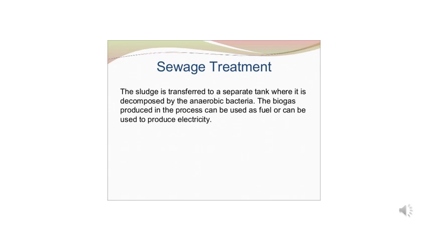So now that we have this sludge, it has to be transferred to a separate tank where it has to be decomposed by anaerobic bacteria. Now, anaerobic bacteria are those bacteria which live without oxygen. The biogas produced in the process can be used as a fuel or can be used to produce electricity. This is what is used in different villages across India.